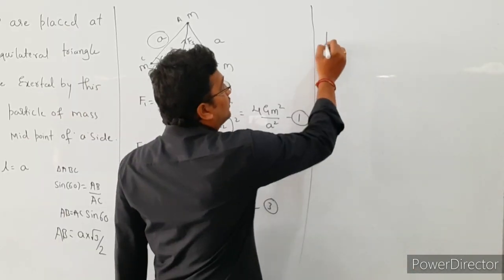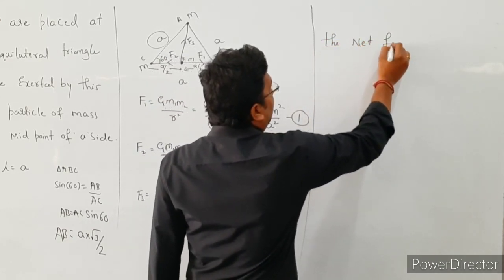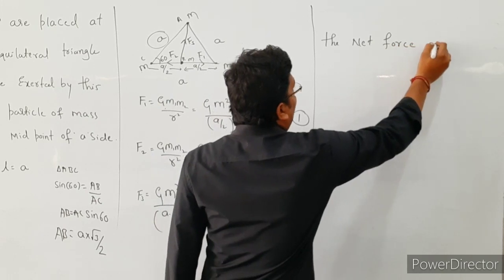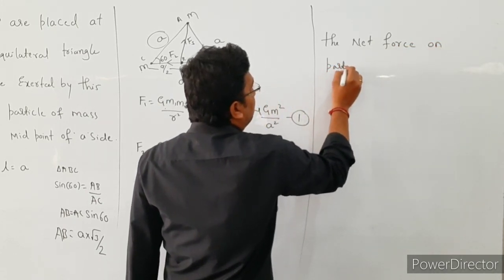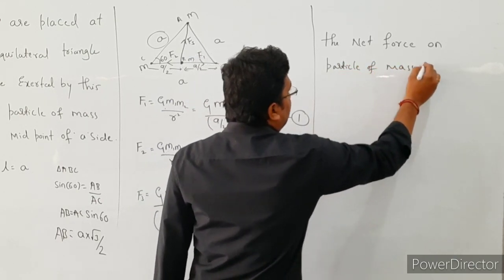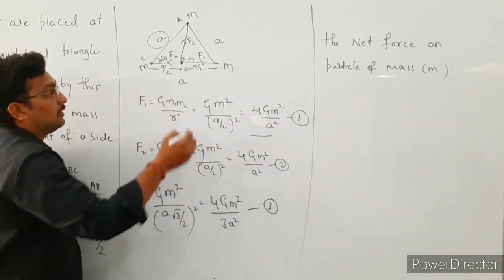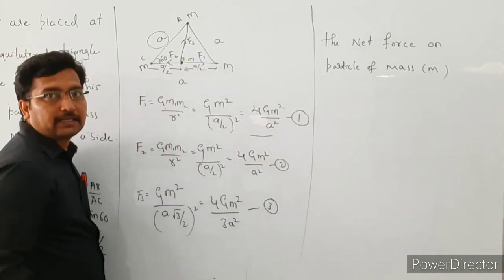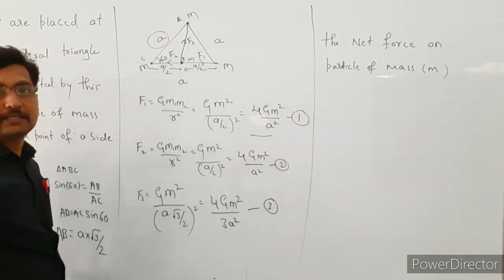The net force on a particle of mass m placed at midpoint. Okay, see here, the F1 force is in this direction, F2 force is in this direction, F3 force is in this direction.